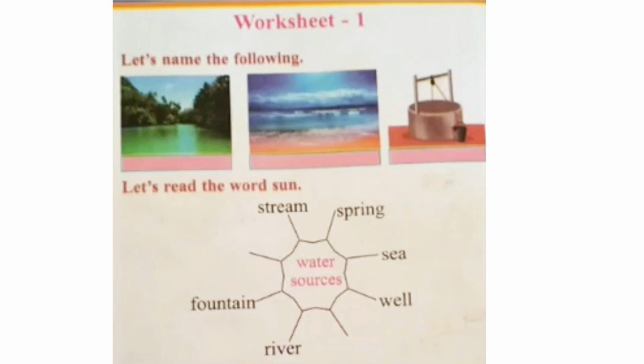Worksheet 1. Let's name the following. The first picture, what is that? Yes, it is a river. Say river. Next picture, what is that? You can write it as sea or ocean. S-E-A, sea, or ocean, O-C-E-A-N. Next picture, what is that? Everybody is familiar with that. Yes, it is well. W-E-L-L, well.